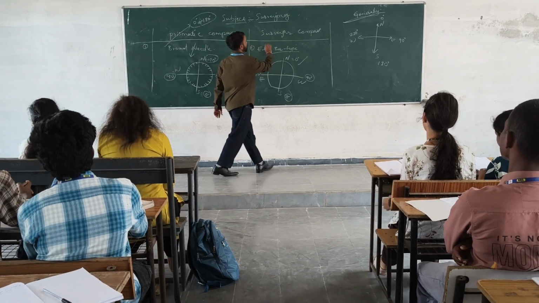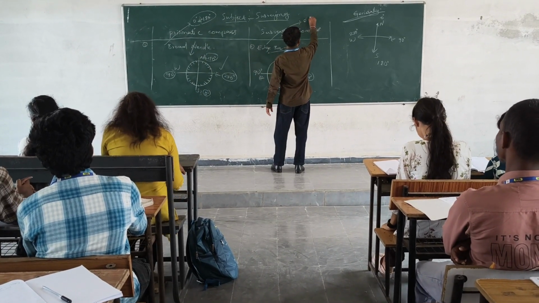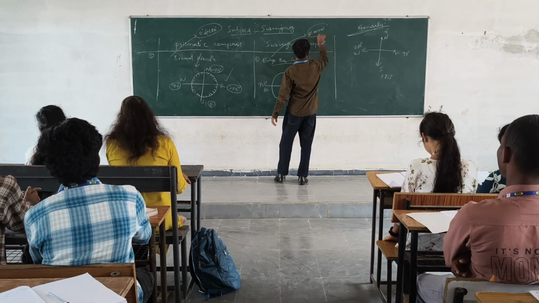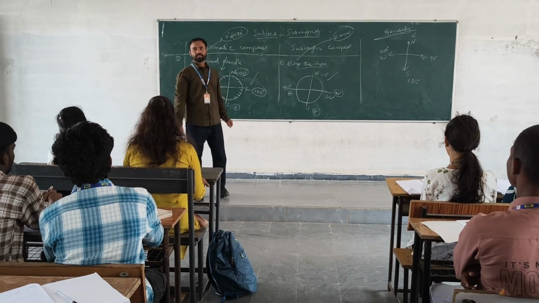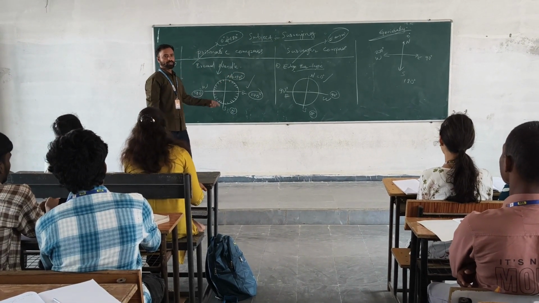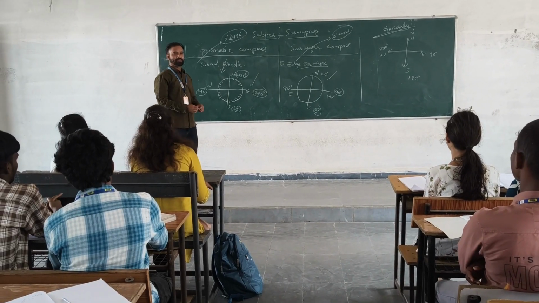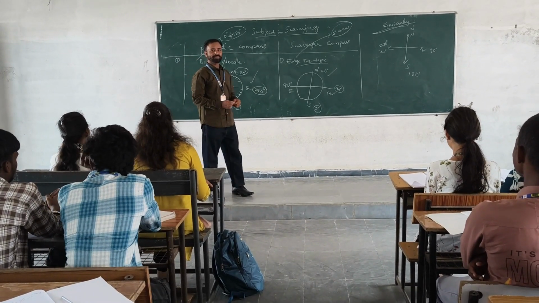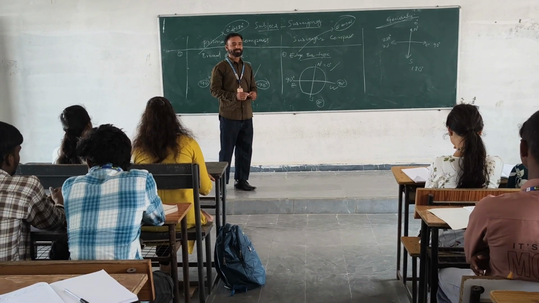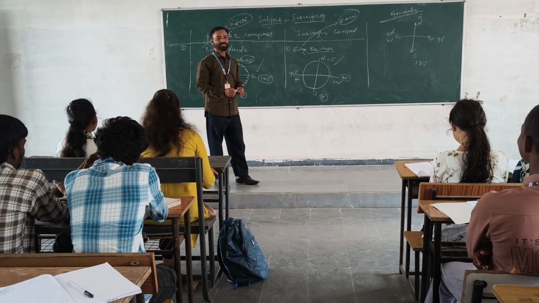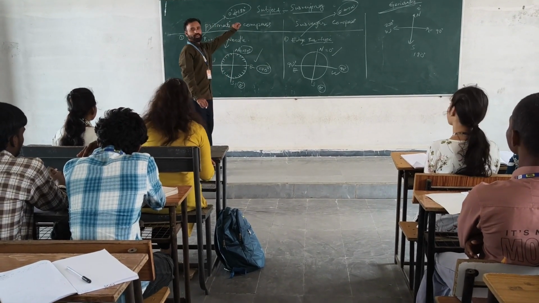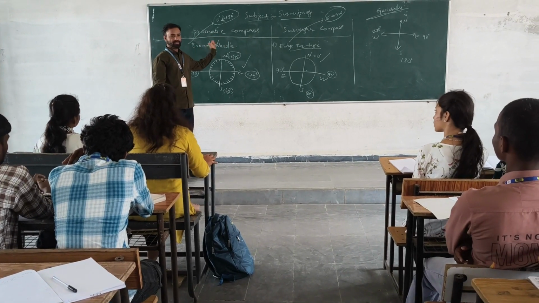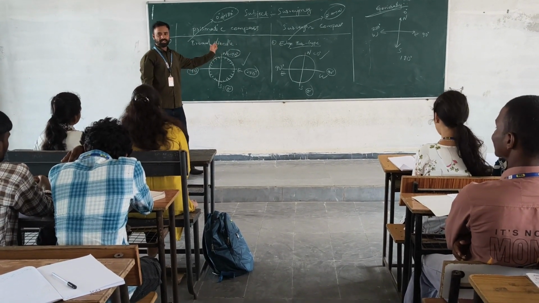But here, east and west are changed. Keep it in your mind. If you have any doubt, ask me. If you have a little bit of confusion in this figure, ask me.